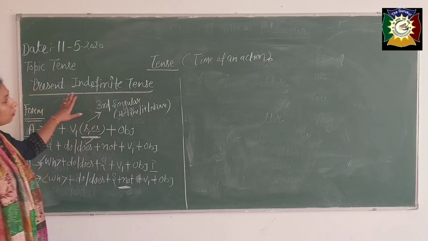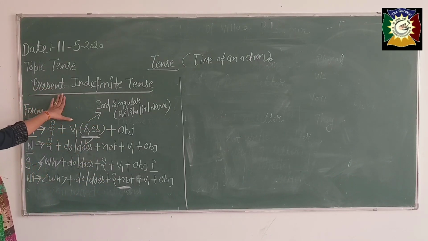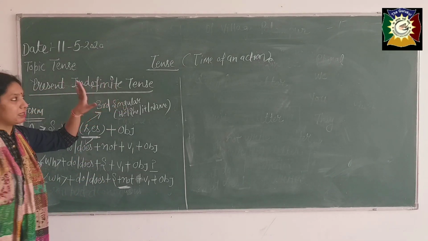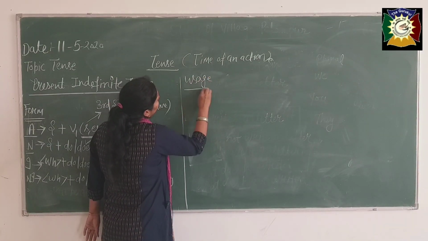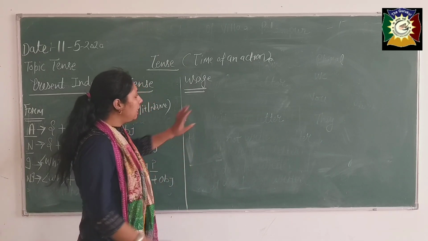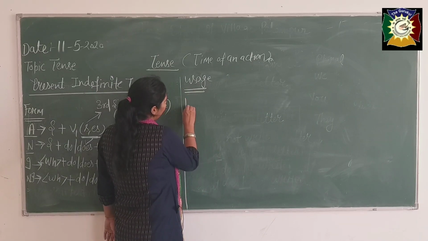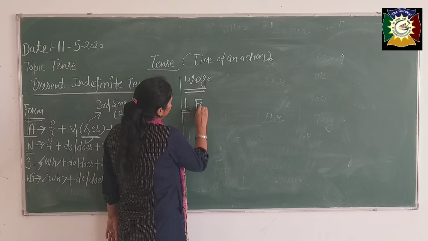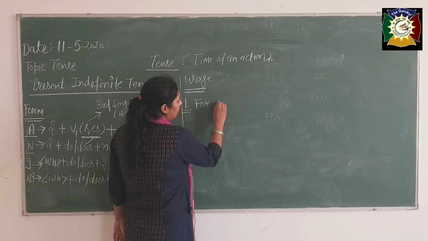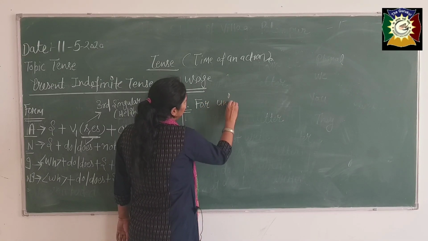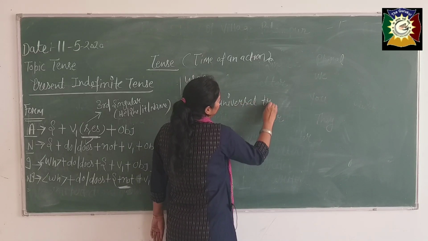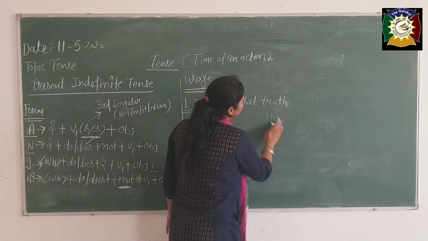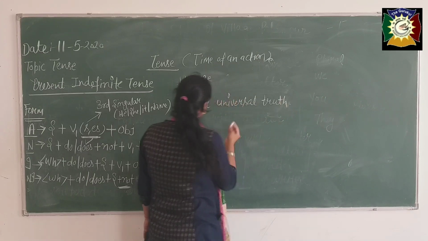Yes, now the question comes: where should we use present indefinite tense? Usage of this, beta. First, we use this for universal truth. Is it clear, beta? Universal truth. What is that, beta?